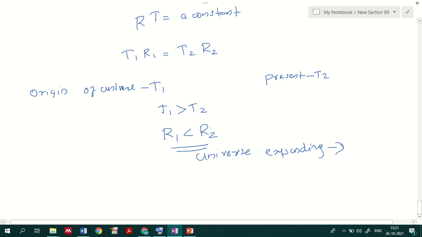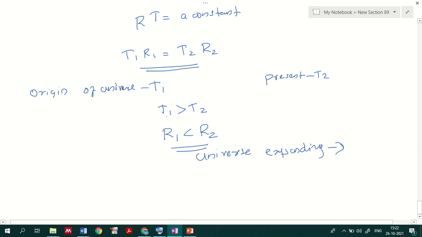So you can identify from this relation that the universe is expanding. The temperature at the origin of the universe we take as T1, and the present temperature as T2. Initially the temperature was very high, and now it is comparably low.